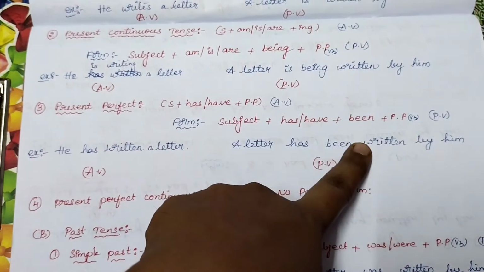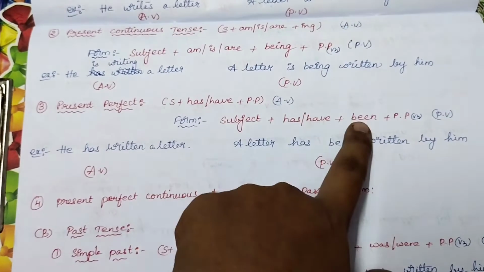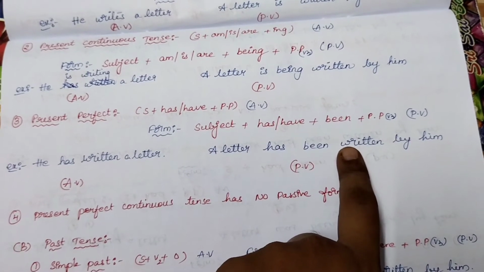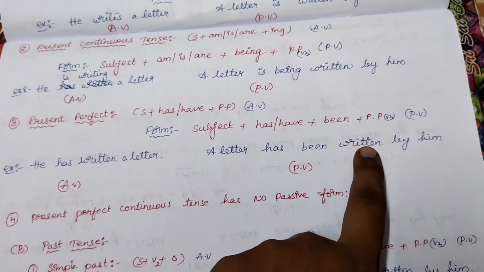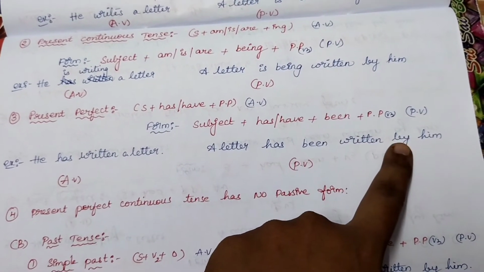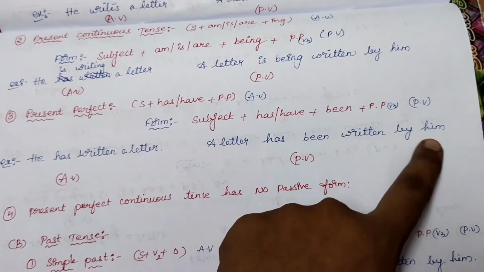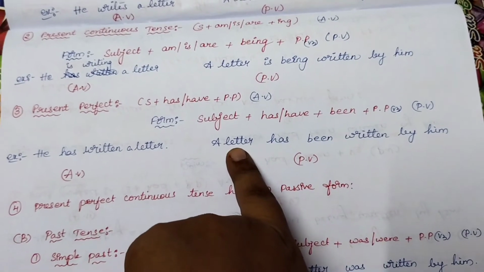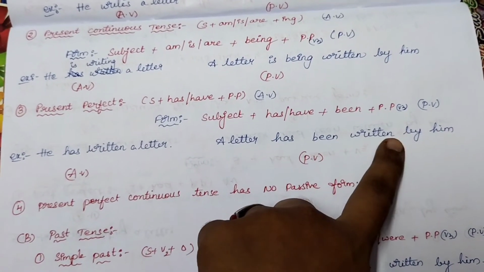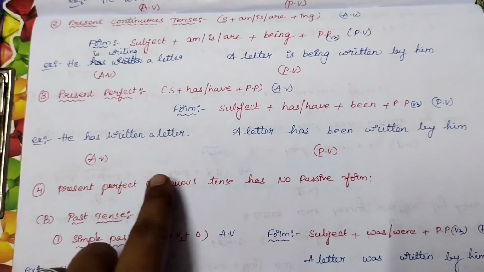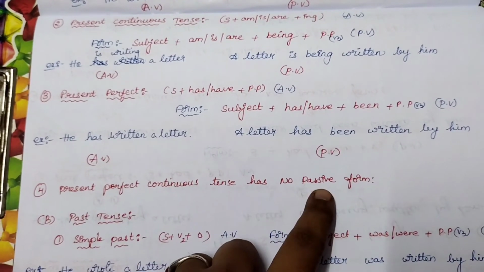And no change in V3. In all passive voice, whatever the tense might be, the verb will be in V3 form only, and it will be preceded by a be form. So a letter has been written by him. If letters, then letters have been written, that's the only change. And in present perfect continuous, we don't have any passive form.